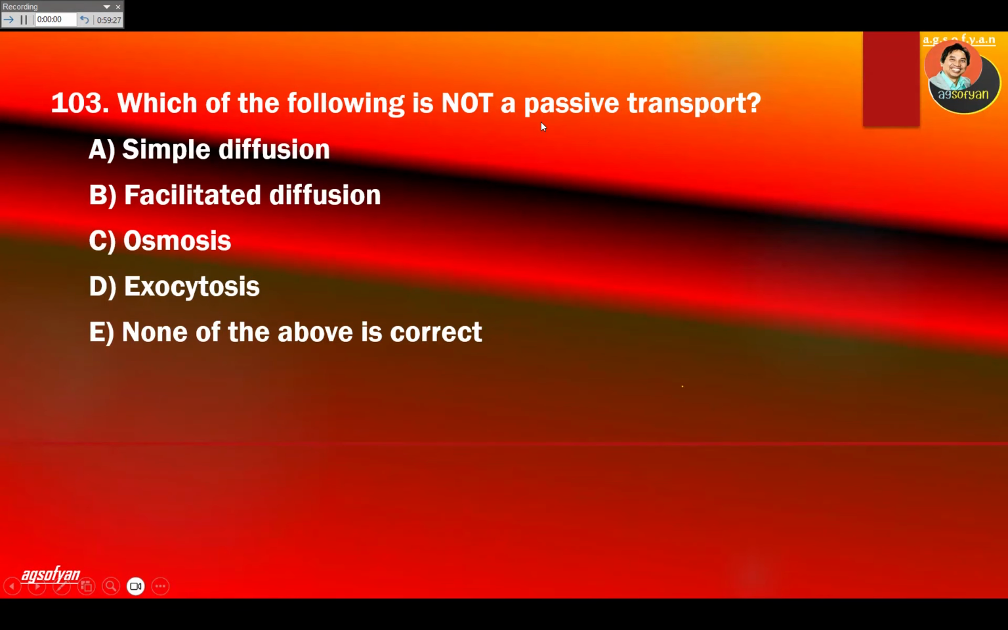Passive transport does not require energy, and passive transport consists of three: simple diffusion, facilitated diffusion, and osmosis. So that's passive transport. The one that is not passive transport will be exocytosis. Exocytosis requires ATP, requires energy. D will be the answer.